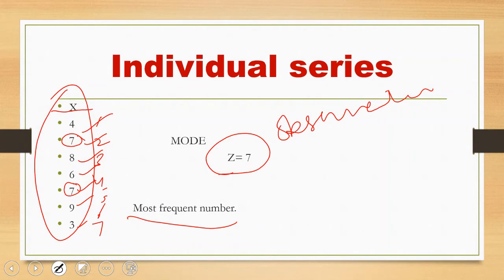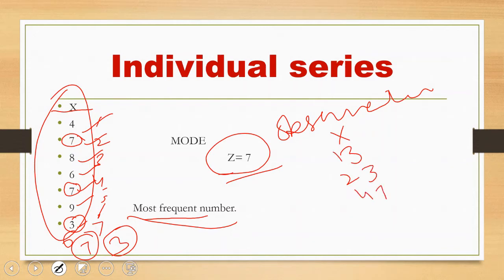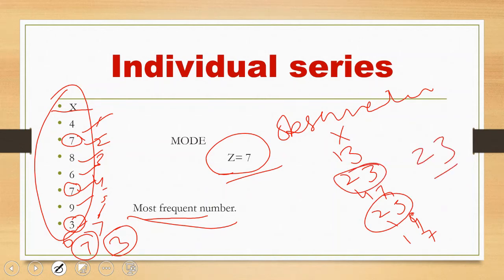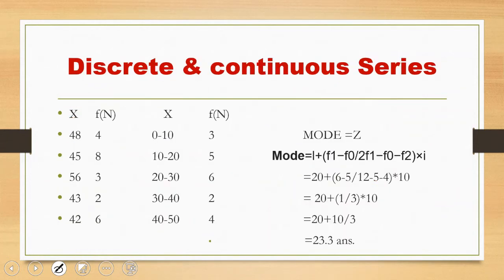Suppose the series is longer. It is 6, again 7, 3. Now here we observe 3 occurs 2 times, but 7 occurs 3 times. Again, 7 is the most frequent number. Hence, our mode is 7. Is it clear? I'll give you one more example. Suppose these numbers are here: 23, 13, 47, 23, 19, 17. So the most frequent number is 23. Hence our mode is 23. Is that clear? Now let us see mode with discrete and continuous series.